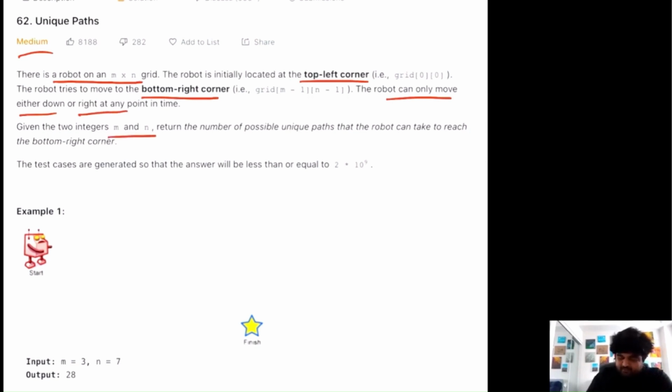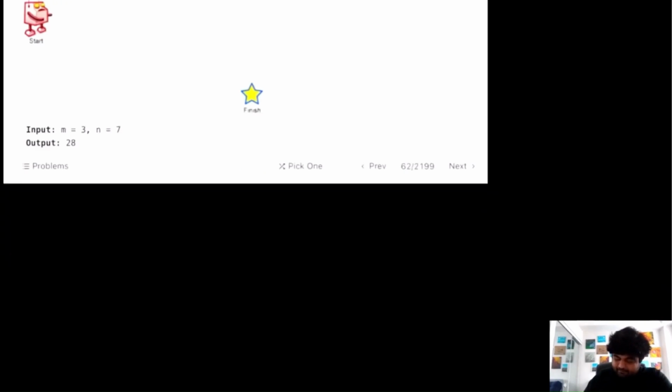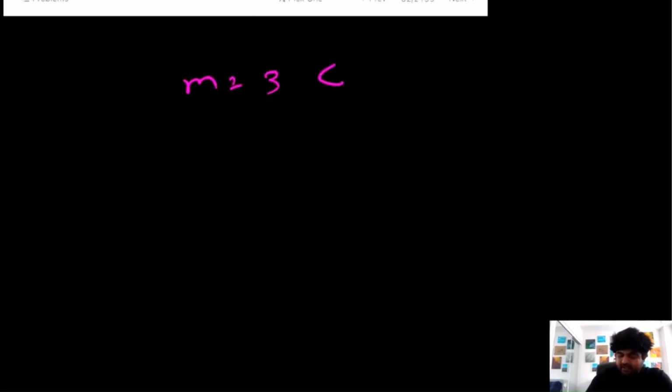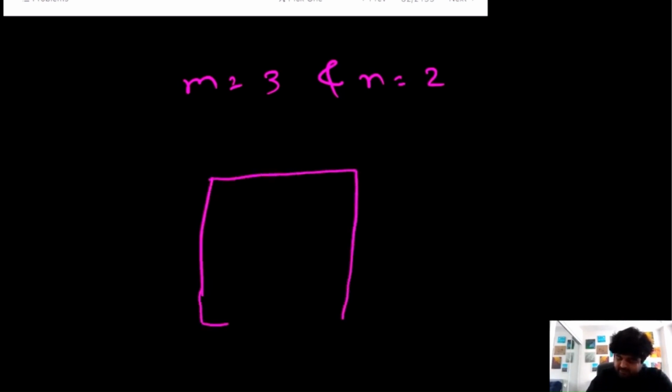So in the problem we are given this m and n, and we need to find how many distinct unique paths the robot can take to reach the bottom right corner, or its final destination. So suppose our given m is equal to 3 and n is equal to 2. This is one of the test cases. So if we draw it on the board, it would look like this.